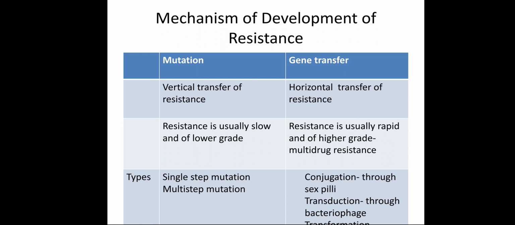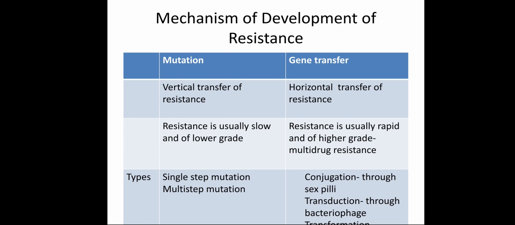Conjugation: gene transfer is through sex pili from one bacteria to another. One bacteria which has a resistance factor transfers this resistance factor to another bacteria through sex pili, so that the other bacteria is also resistant.